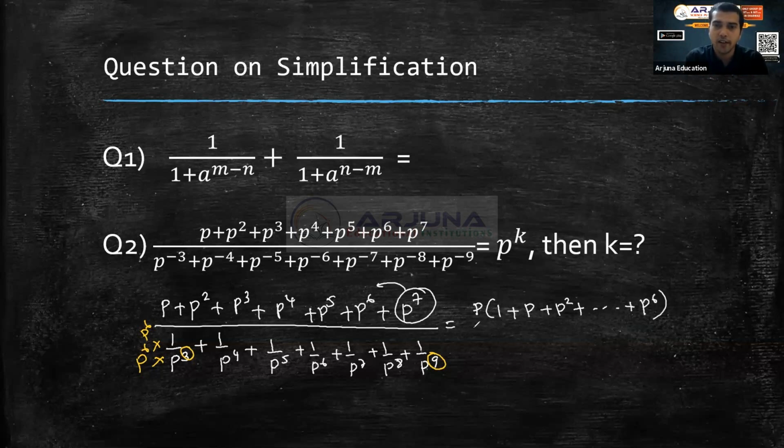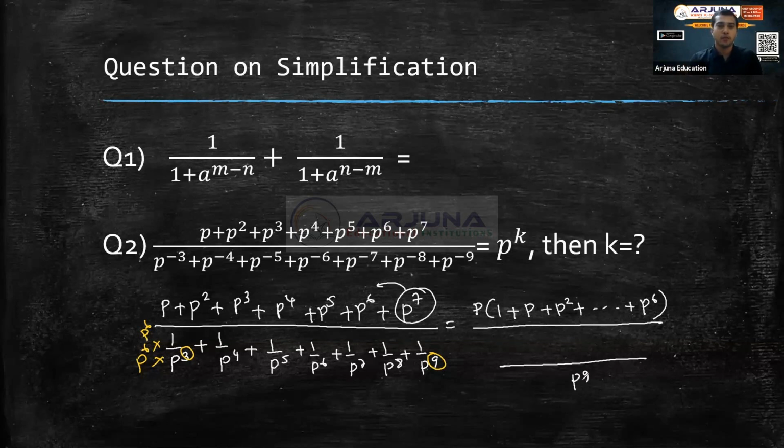Clear? So the whole is divided by, now when I take LCM, what is the LCM? Everywhere you can write it as p power 9, right? So p power 9 is the LCM. If p power 9 is the LCM, what do I need to multiply here? I need to multiply p power 6 here. So I'll get p power 6 plus.